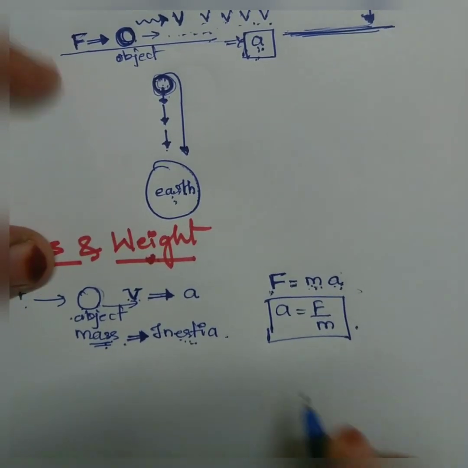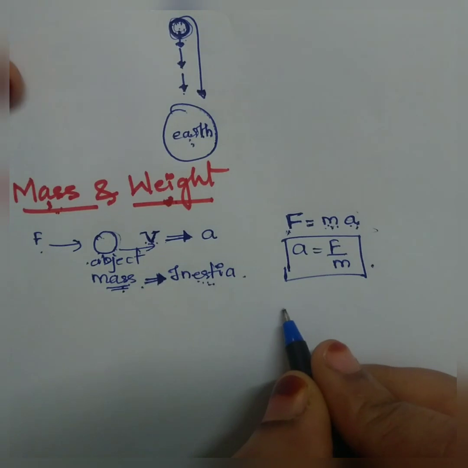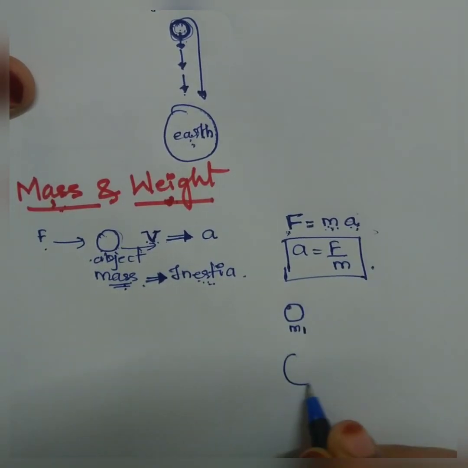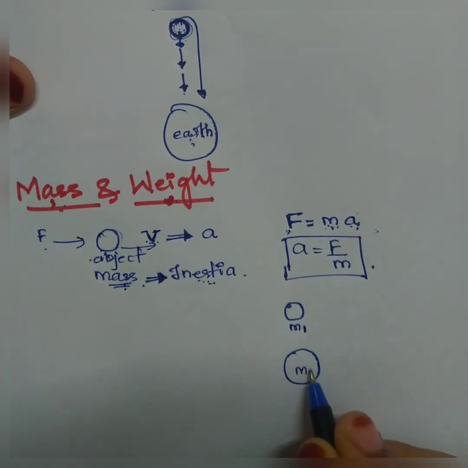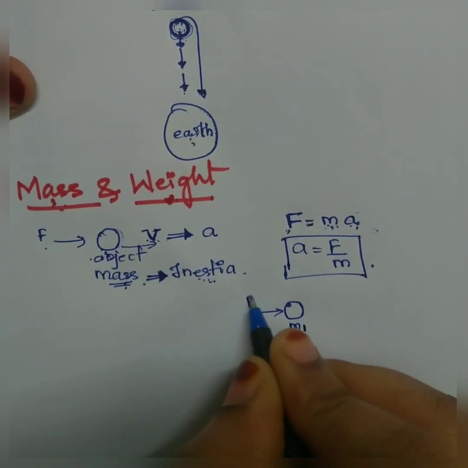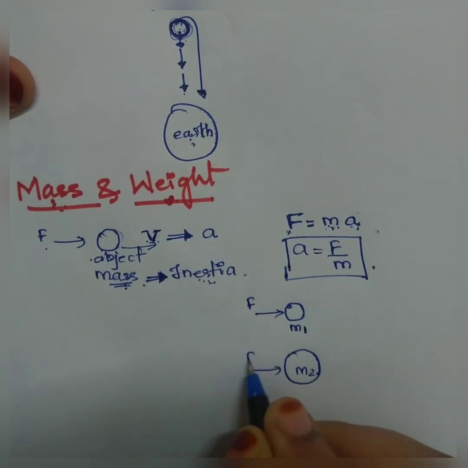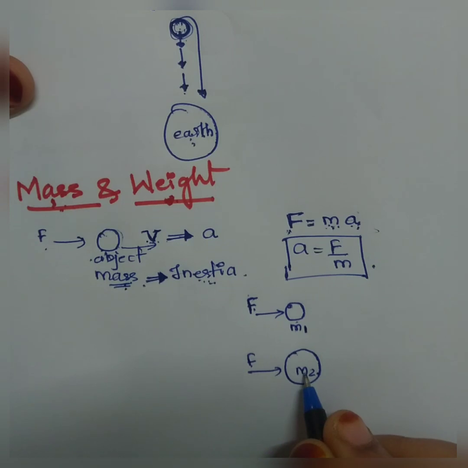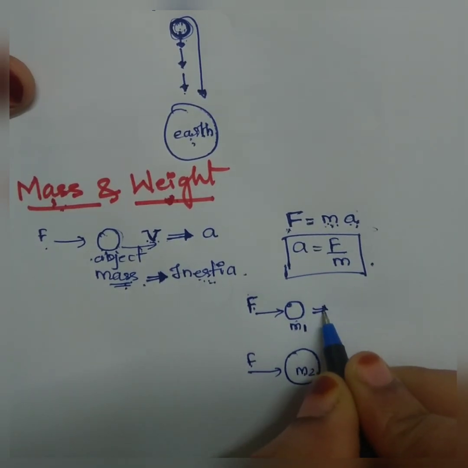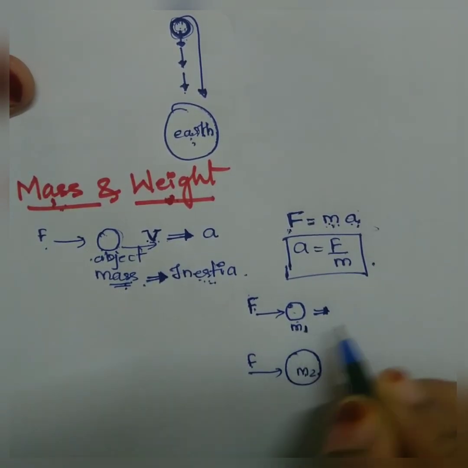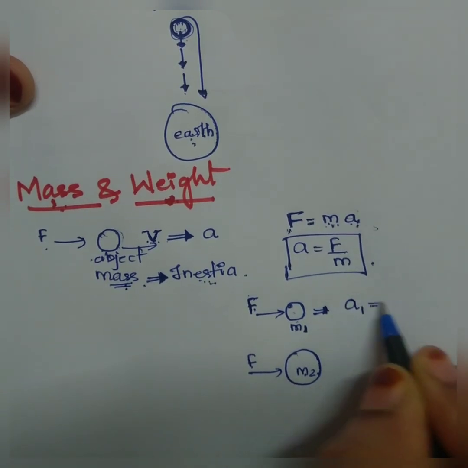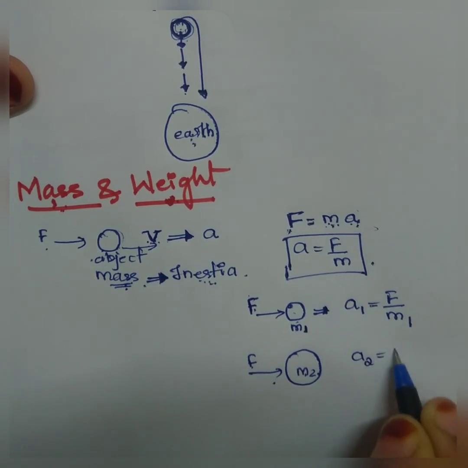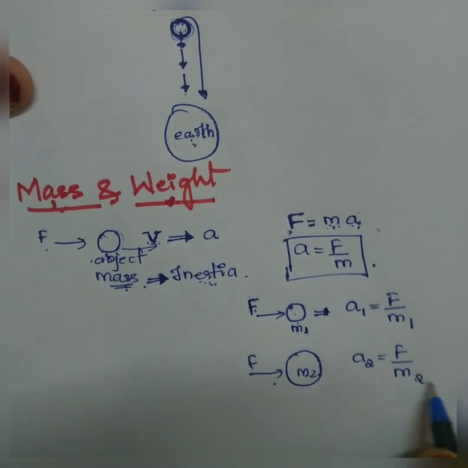Now suppose you have two masses. This is small m1, and we have a big mass, that is m2. An equal amount of force is applied on both. The force is the same, okay? This is F, but the masses are different. Now what happens? Since the mass is different, you will get acceleration a1 = F/m1, and for this it will be a2 = F/m2.